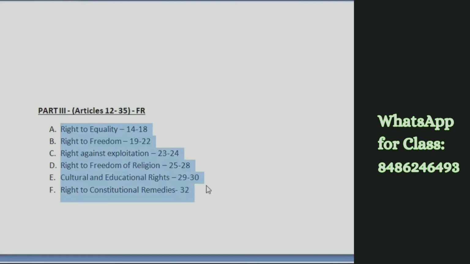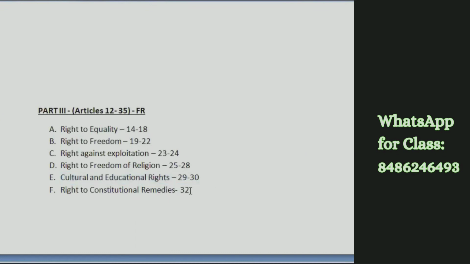For example, if there is a question on minorities, that minorities are given the right to maintain their own educational institutions, and in the options articles are given, for example article 29, then article 24, maybe some other articles. So in case you know at least this part, it would be easier for you to answer the question.